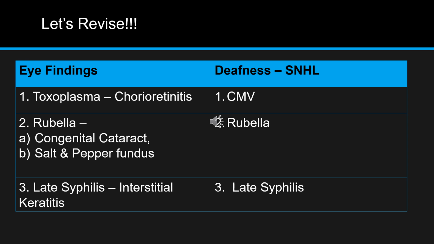In case of deafness, there were three diseases which had deafness. First is CMV. Remember the C I had shown you. Rubella: Ruby had cried a lot, and she heard her crying, and she herself got deaf. And late syphilis: Gandhiji's third monkey, which was covering his ears. So CMV, rubella, and late syphilis have deafness.